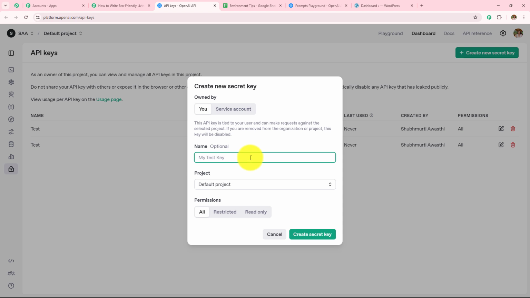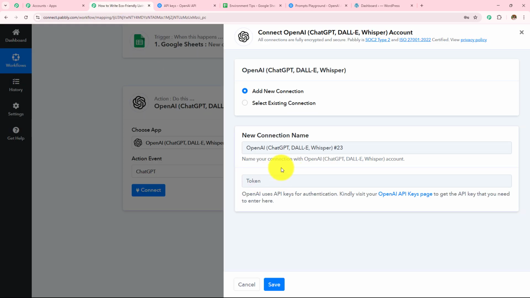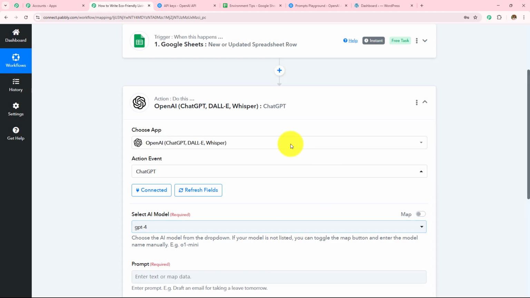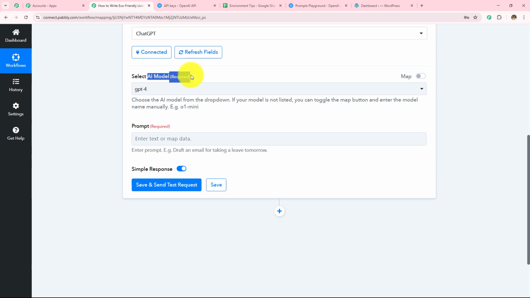First we have to name this. So let's say the name is testing. The project will be default project and the permissions will be all, and then we simply need to click on this create secret key. A new API token will be provided to us, which we need to copy and simply paste that over here. As I have already an existing connection, I'll select this existing connection and then click on this save. So here OpenAI is connected with Pabbly Connect, and now I have to enter the AI model and the prompt.